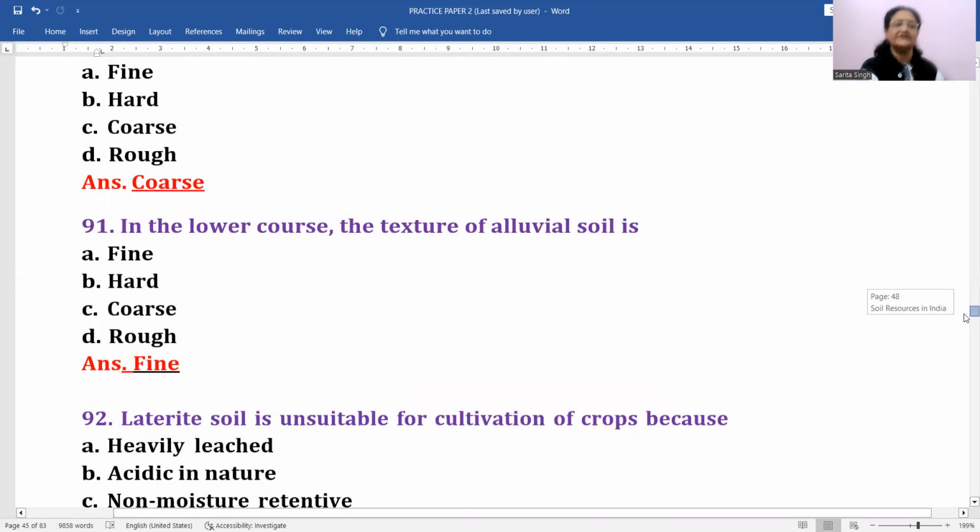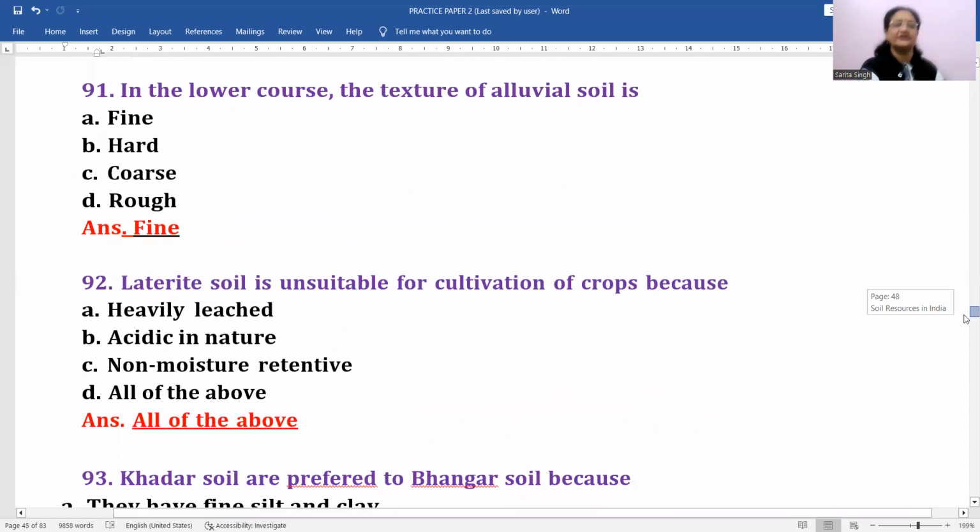Okay. Then laterite soil is unsuitable for cultivation of crops because of what nature? इसमें ये चारों चीजें आएंगी. That means the D option is correct. That is, it is heavily leached. Number one. Number two, it is acidic in nature. Number three, it is non-moisture retentive. Okay, this capacity of the soil is not there. Like in black soil, it is very high. You can say moisture retentive, but here laterite soil is not.